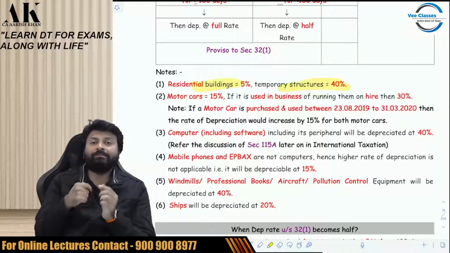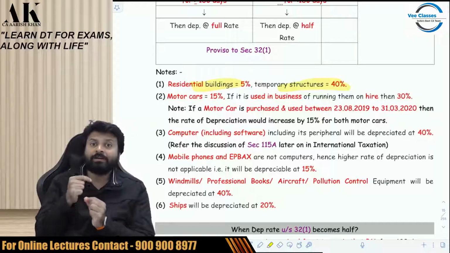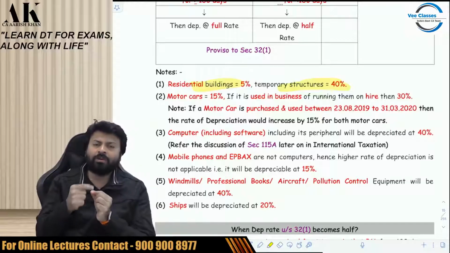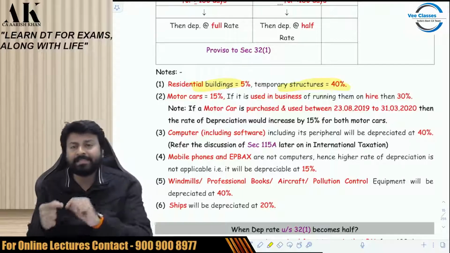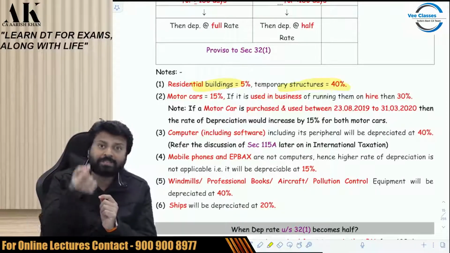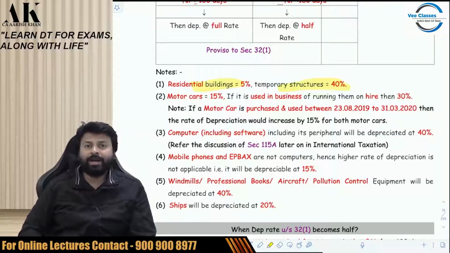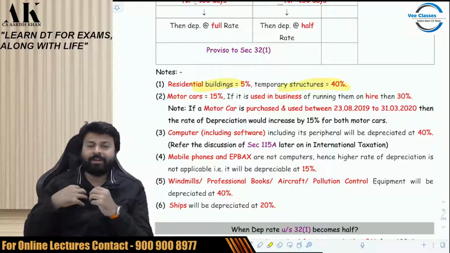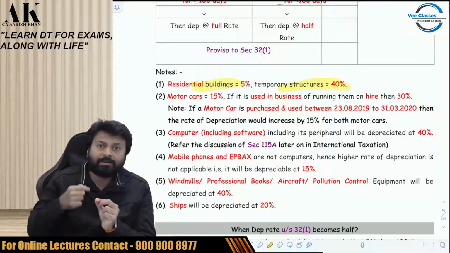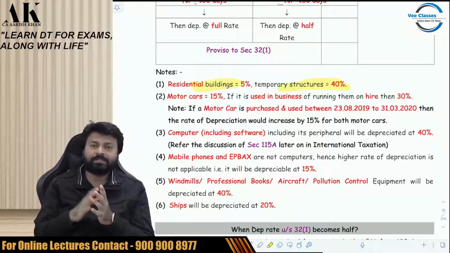Second, if you are in the business of running them on hire, like Ola, Uber, like bus services, etc., their business is of running the motor car on hire, so they will get 50% extra. That is for them, it is 30%. So by default, motor car will be depreciated at 15%, but if the business is of running them on hire, like Ola, Uber, or bus services, etc., then 30%.